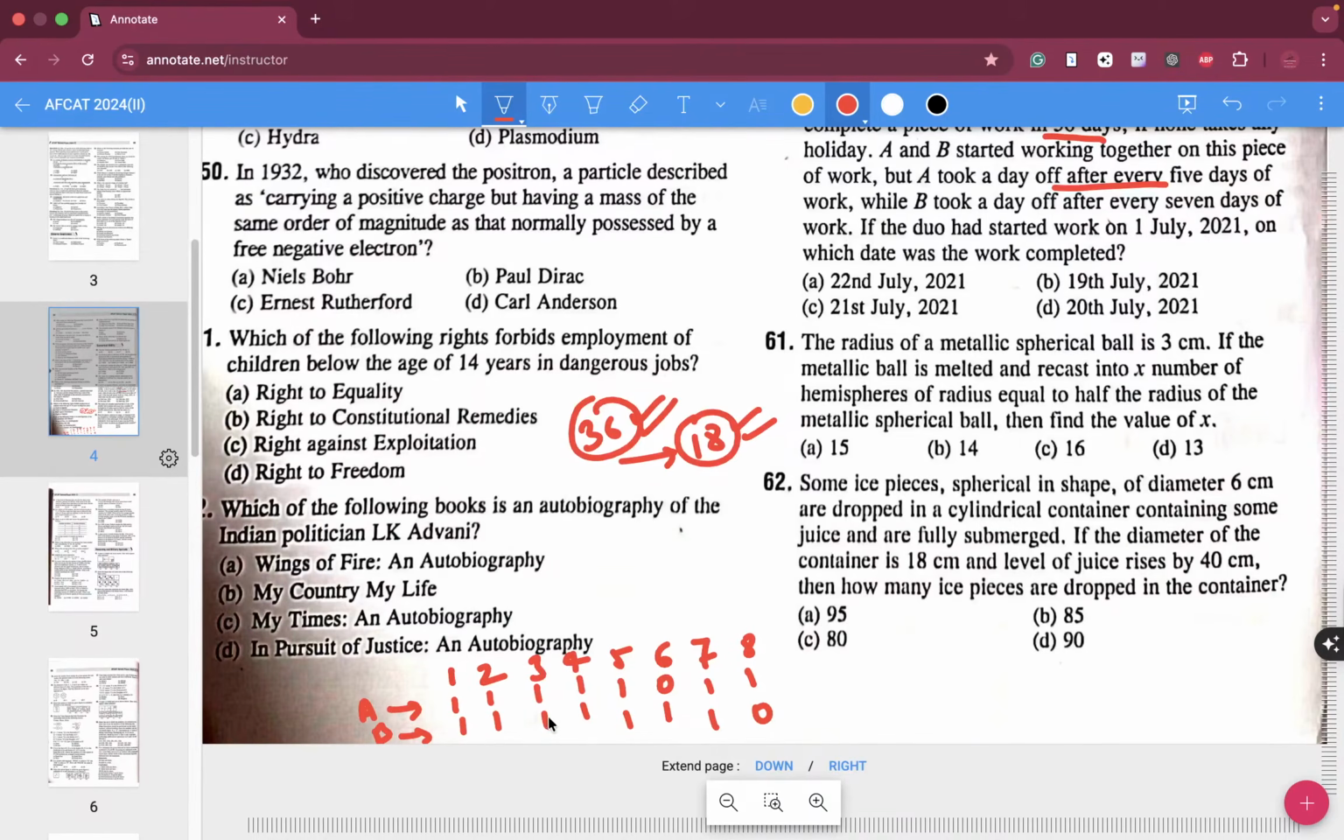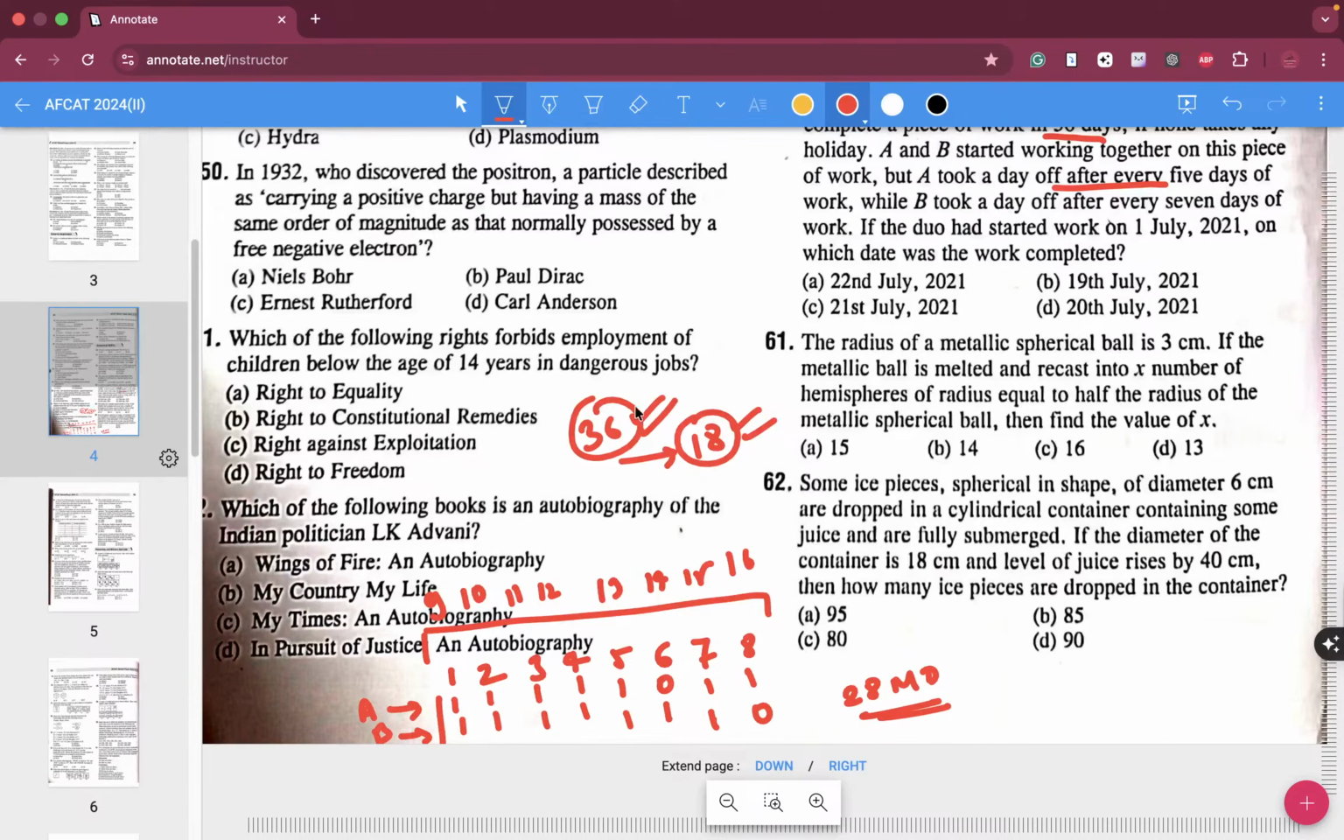1 2 3 4 5 6 7 8 9 10 11 12 13 14. So 14 man days have been done till the 8th. The same will be the case for the 9th, 10th, 11th, 12th, 13th, 14th, 15th and 16th also. So by the 16th, 14 into 2, 28 man days will be done, isn't it?